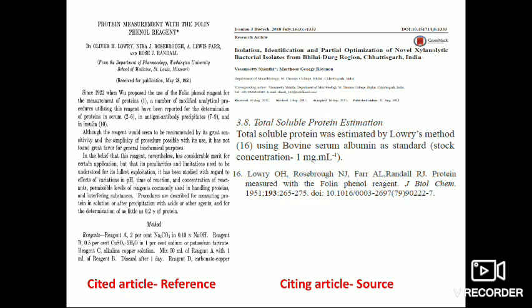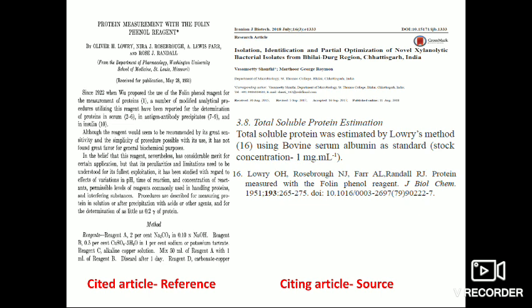This is a slide which provides a clear picture of citing articles and cited articles, that is the reference and the source. In this slide, the protein estimation using Folin reagent is described at the left portion.